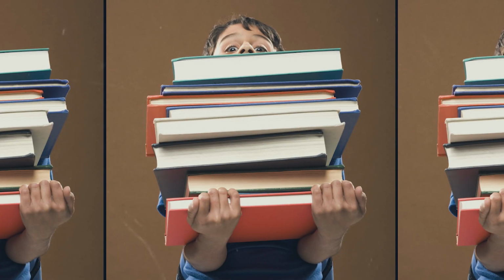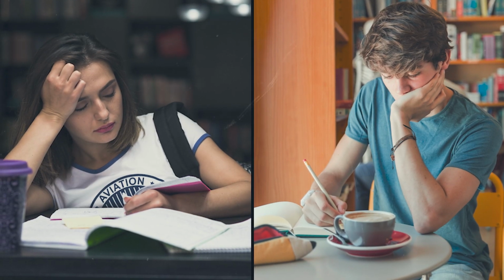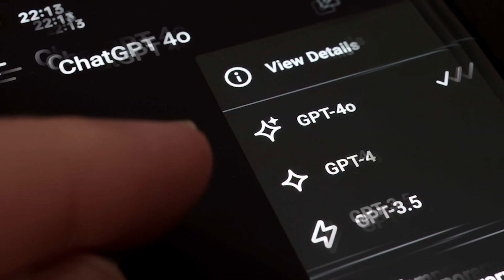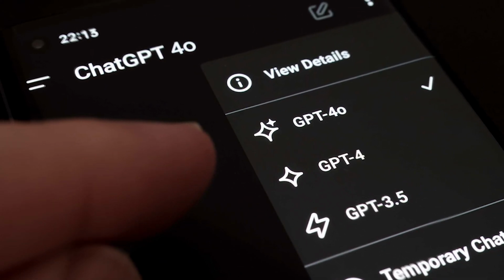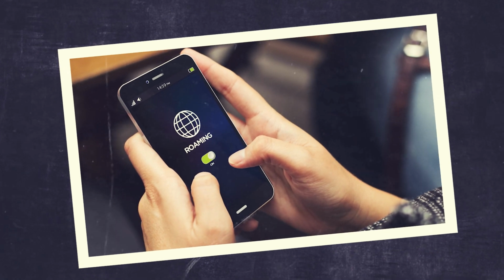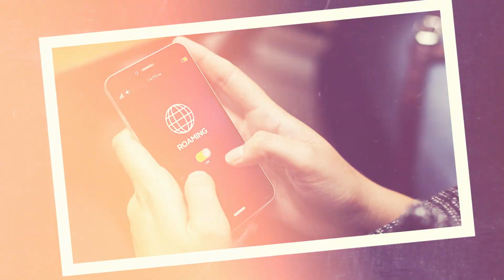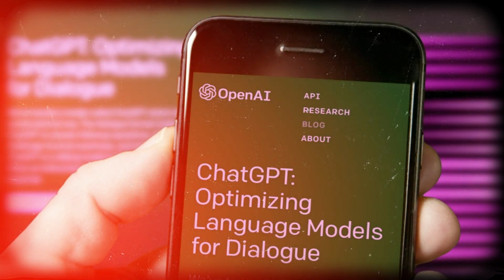Gone are the days when you had to carry a large dictionary or digest large chunks of information while learning a new language during a vacation. The new GPT-4o model can become your on-the-go translator. Real-time translation is possible if you have a roaming data plan on your phone. At this point, it doesn't matter if you are traveling to a country where you don't speak their language. You will still get around without much hassle.